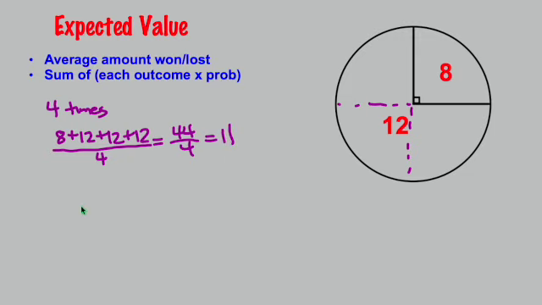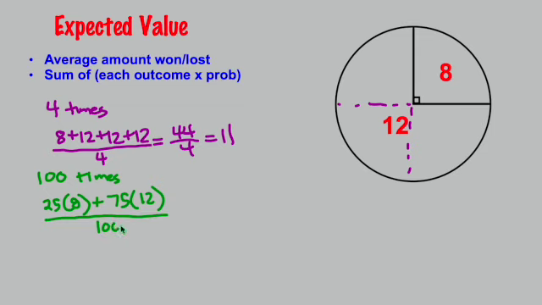And then, I could change it up here. What if I spun this 100 times? Well, that's a fourth of that circle, so a fourth of 100 would be 25. So I'd expect 25 eights, and then the difference would be 75. I'd expect 75 12s. Then I'm going to divide by 100. 25 times 8 is 200, and 75 times 12 is 900. 1100 divided by 100 is just 11. So once again, we get an average of 11.